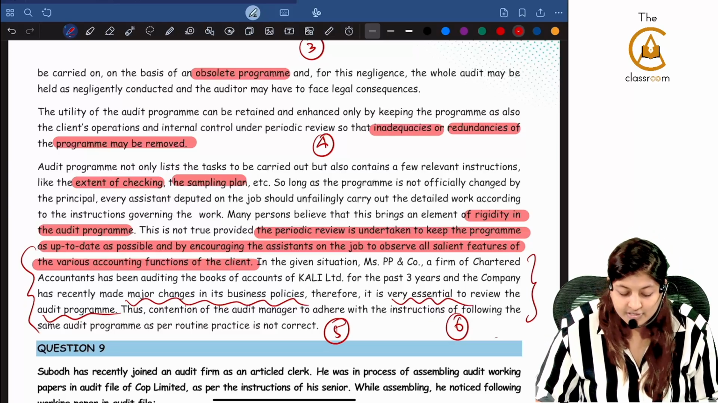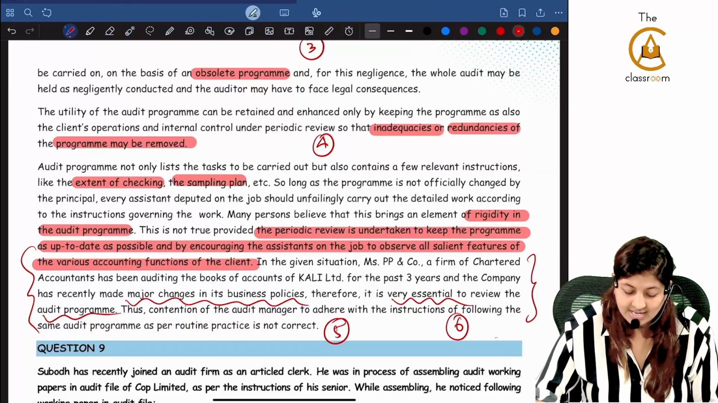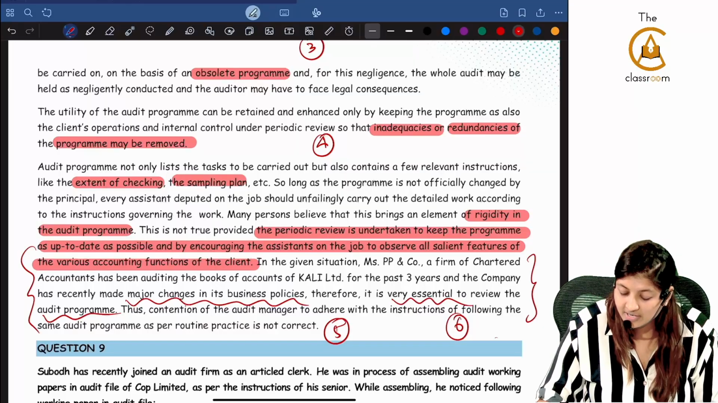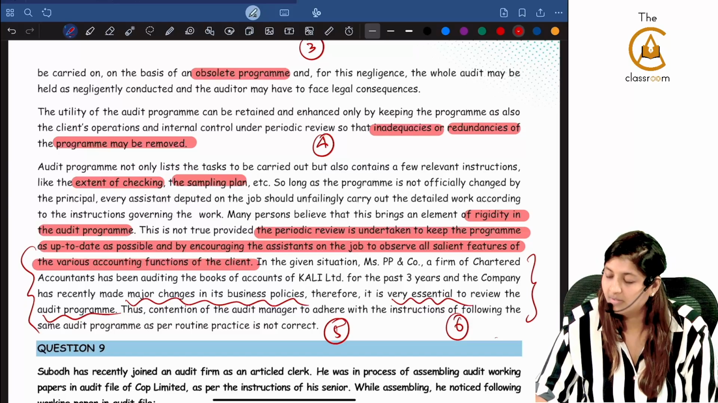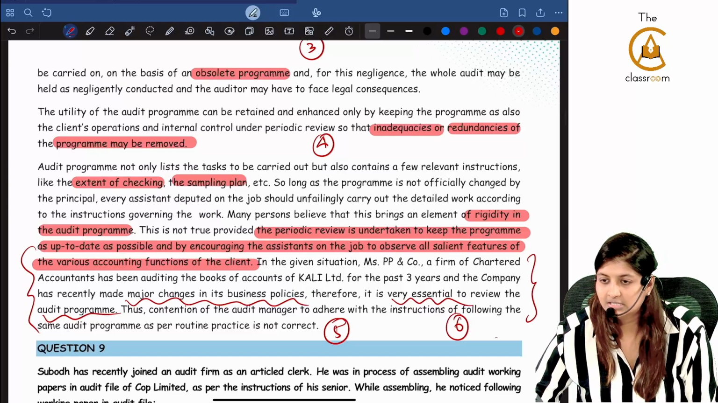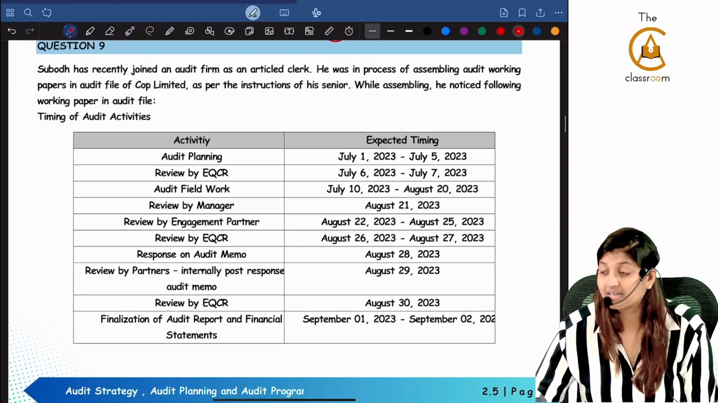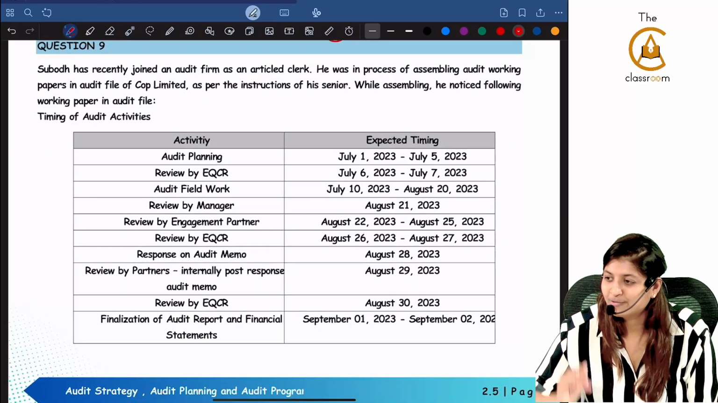The element of rigidity in the audit plan, many persons will believe that this will bring, and periodic review is undertaken for so that it will encourage the assistance on the job. Like this, 6 points, keywords you will have to write. Is that clear? Only then you can get not full marks, at least half a mark less they will give, because you have given us point.